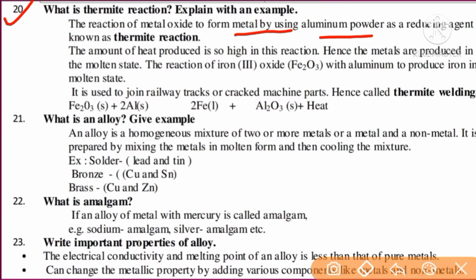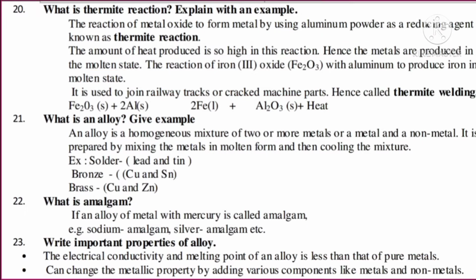The amount of heat produced in this reaction is so high that the metals are produced in molten state. For example, the reaction of iron(III) oxide, Fe2O3, with aluminum produces iron in molten state. It is used to join railway tracks or cracked machine parts, hence it is called thermite welding.